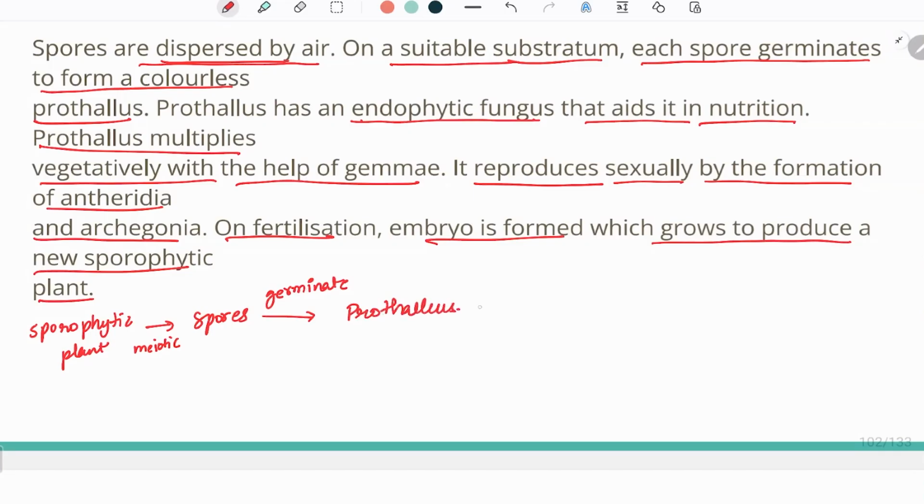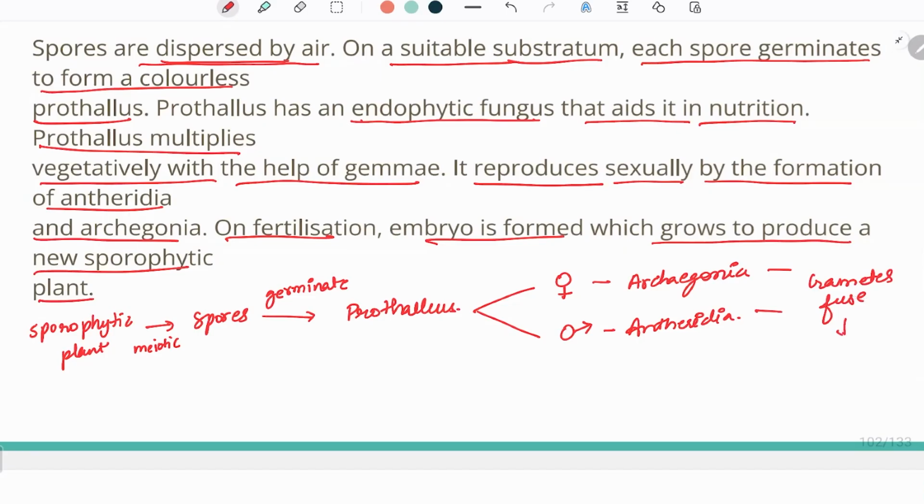And this prothallus will have male and female sex organs, antheridia and archegonia. And when the gametes fuse, it will give rise to production of zygote, and this zygote will again form the sporophytic plant body.